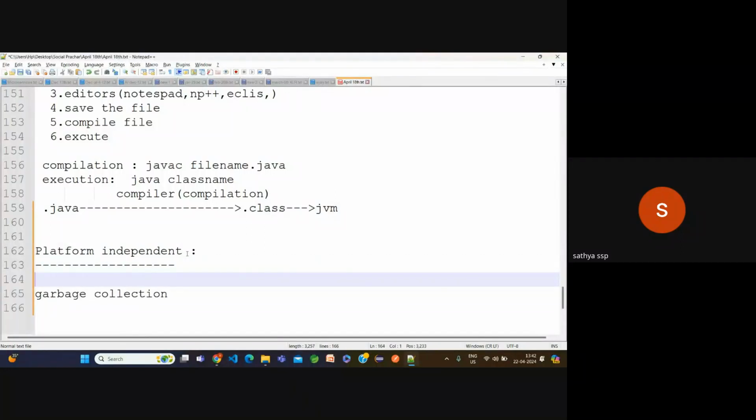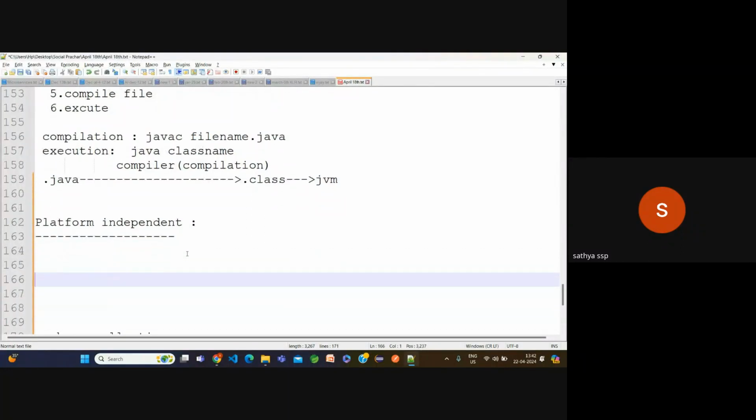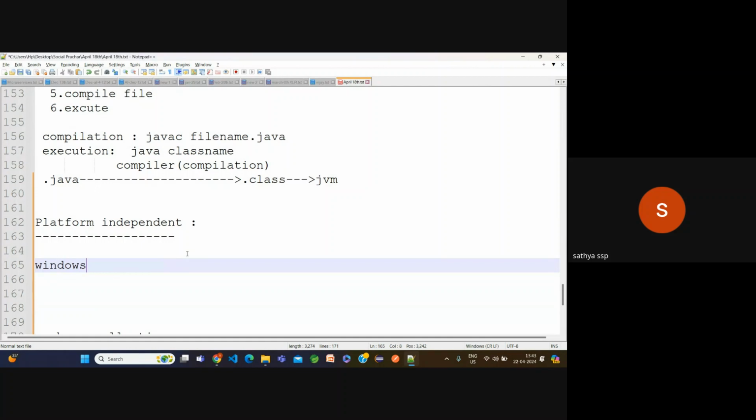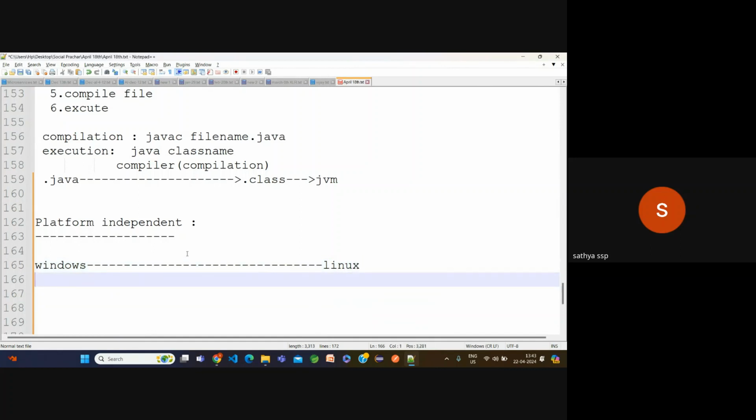Suppose right now I am using a Windows platform. My friend is also using, suppose, Linux. Today I learned something in Java and executed some files. Now the file is that class file. My friend also wants to learn and wants to execute this file.